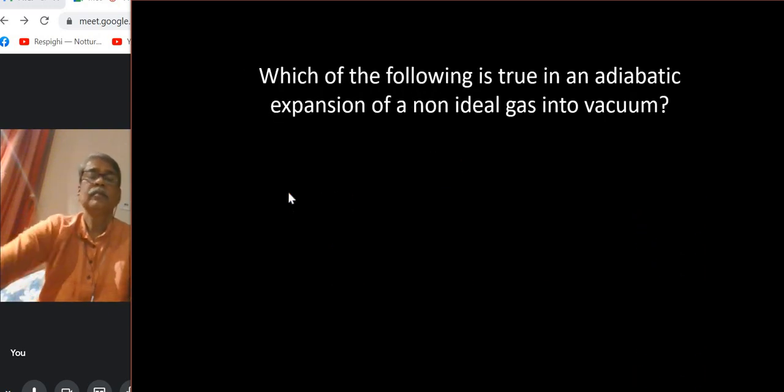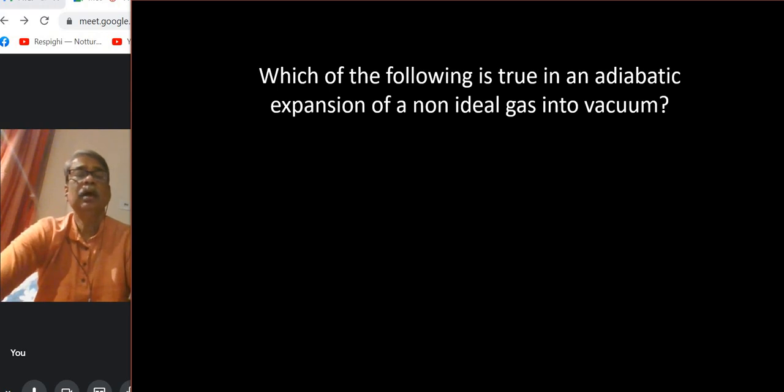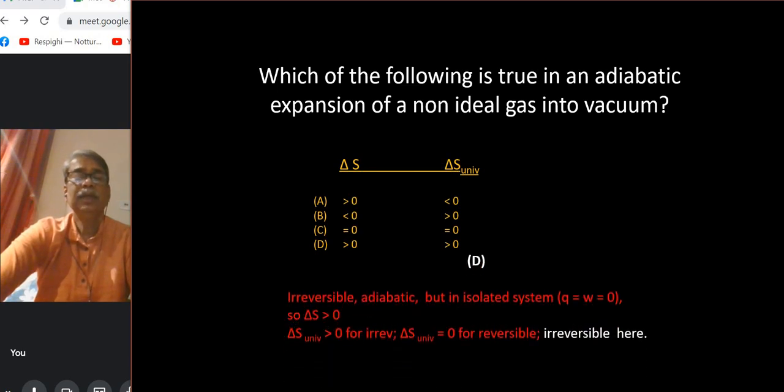Which of the following is true in an adiabatic expansion of a non-ideal gas into vacuum? So again, similar pattern, and please follow its logic, which is already supplied. I am not wasting my time because you can follow it on your own.